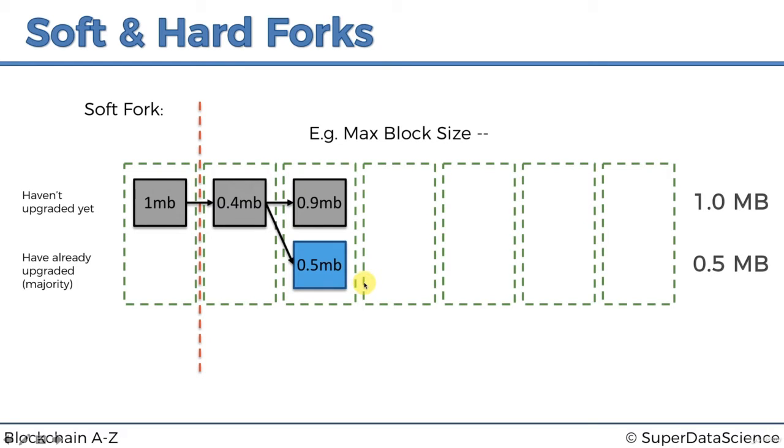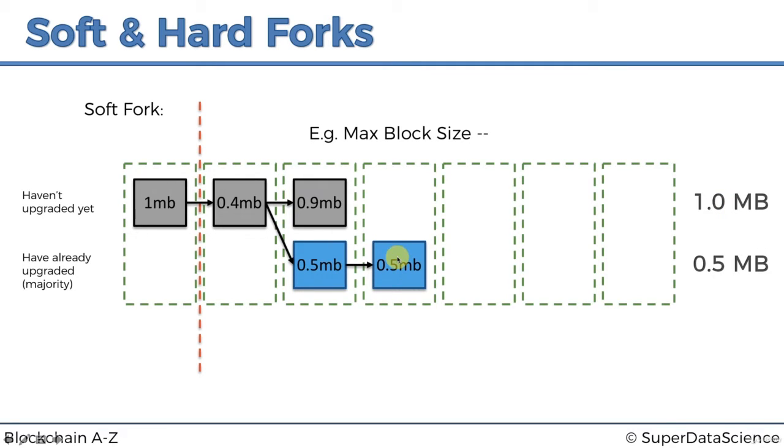And so we'll have a situation like this because there's more of them here, and we'll have a new block here. And what that means, this is the key, is that this block is 0.5 megabytes, and it follows the rules of the new network, and it follows the rules of the old network as well.